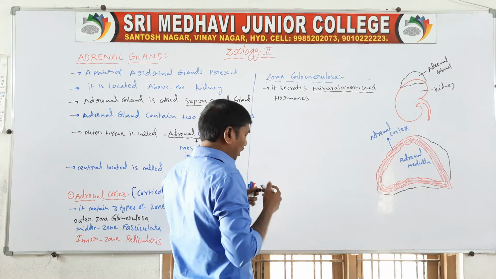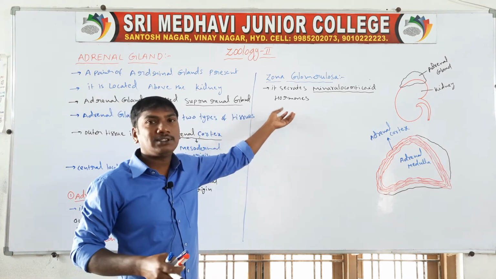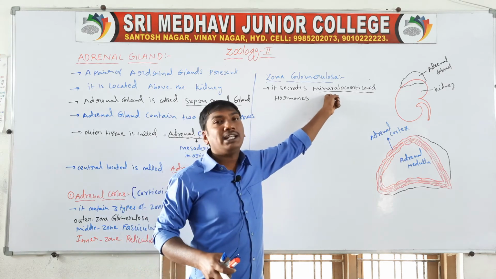So the zona glomerulosa secretes hormones, and these hormones are called mineralocorticoids.